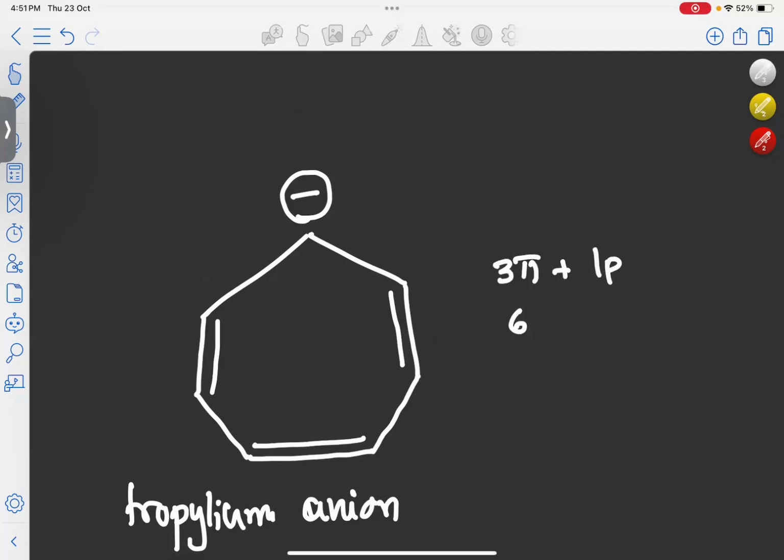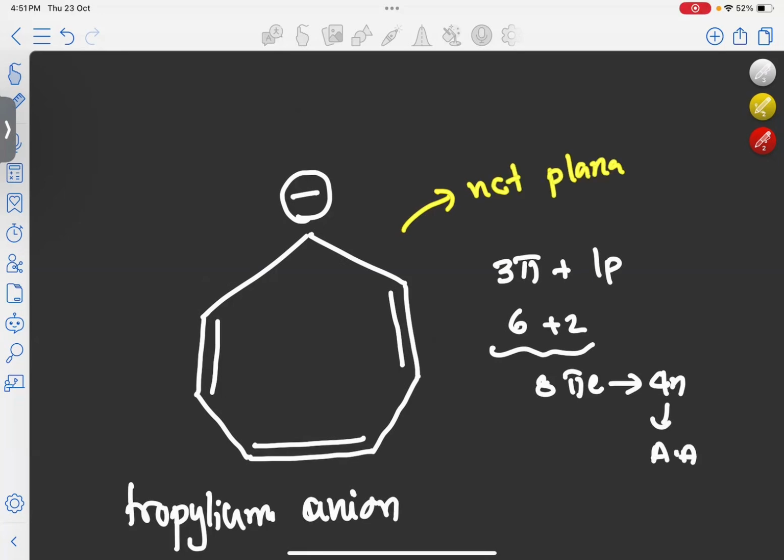So total it will be 6 plus 2, so total 8 pi electrons. That means it is an example of a 4n system. So it will be anti-aromatic. But actually this molecule is not planar. So in that case, this will become non-aromatic. So you remember the tropylium anion is an example of a non-aromatic system.